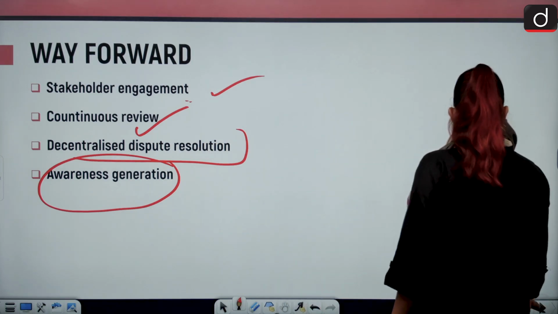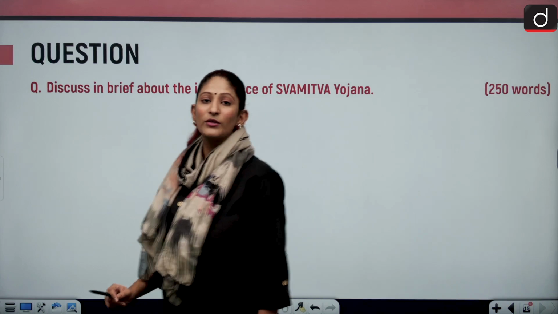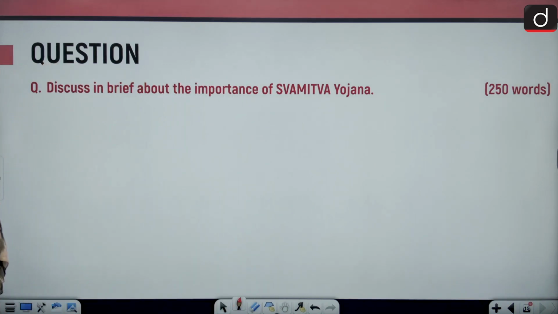Let's move on to our main spaced question. Discuss in brief about the importance of SVAMITVA Yojana in 250 words.